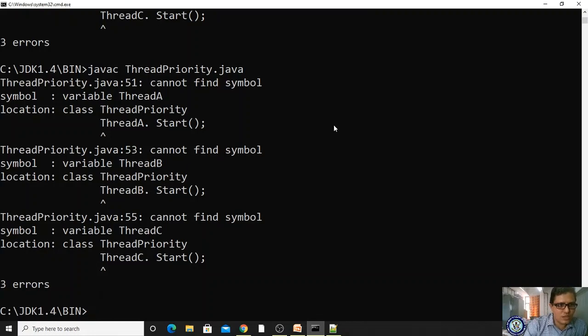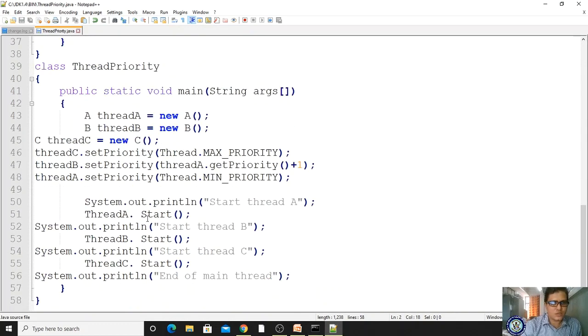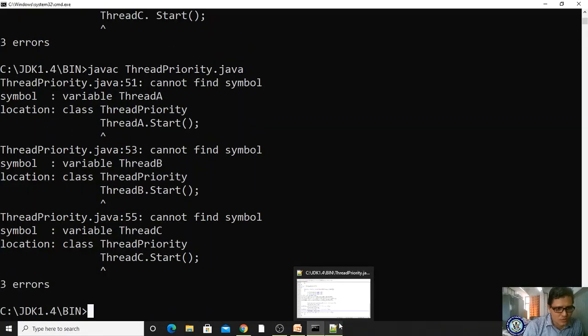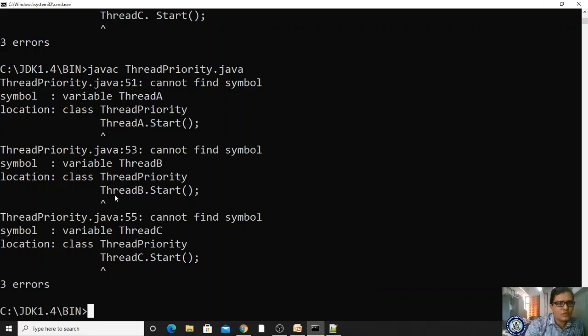So here threadB, threadA, what is that? Variable cannot find symbol. threadA.start. It has a gap. Okay, where is it? Here, right? Now let me check here. Yes, I'm saving, coming here and compiling. What happened? Variable threadC cannot find symbol. Thread, cannot find symbol. 51, 53 and 55.